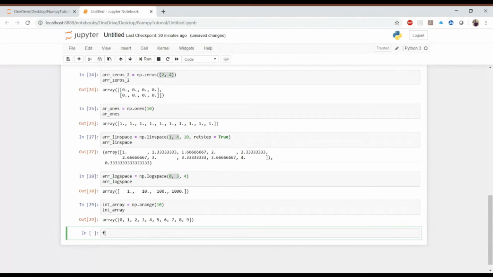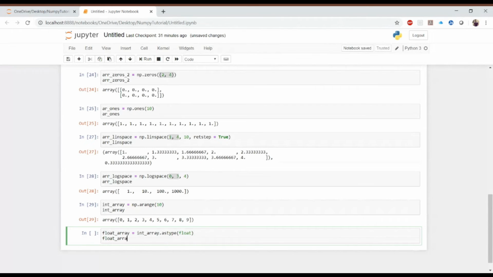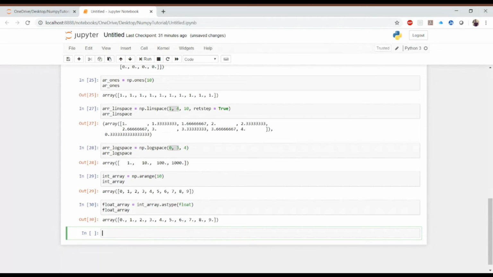Similarly, if I want a float array, I will convert this int array into a float array. For that we have a function called astype, and you can provide float in it. Then if I print this float array, you are getting the values with decimal points also.